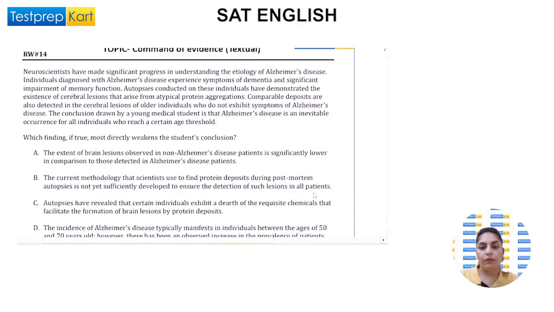Okay, we have now the next question, Question 14. What does it say about it? It is about one text which has some evidence. Now, neuroscientists have made significant progress in understanding the etiology. What is etiology? It is like to find out the root cause of any ailment or disease.